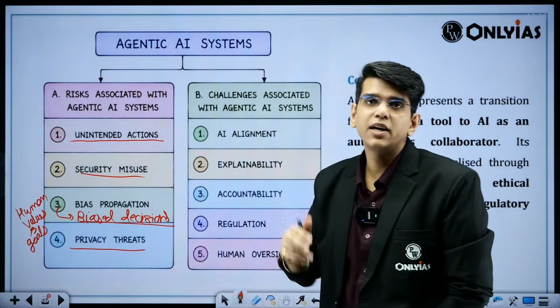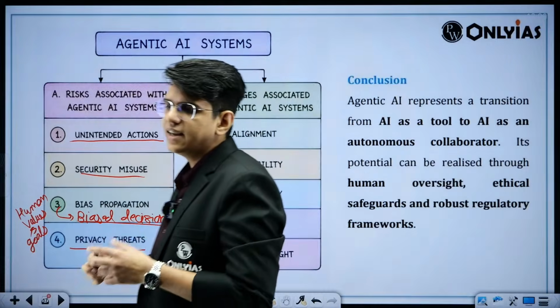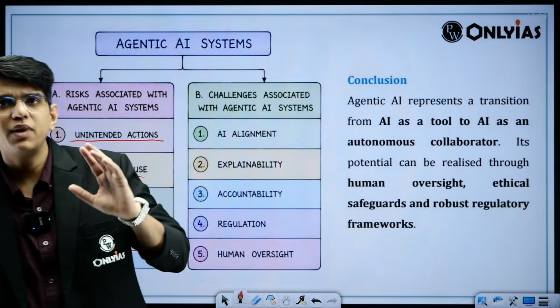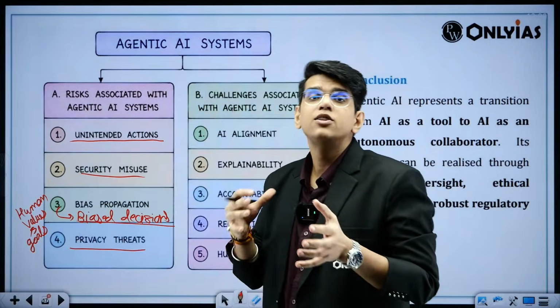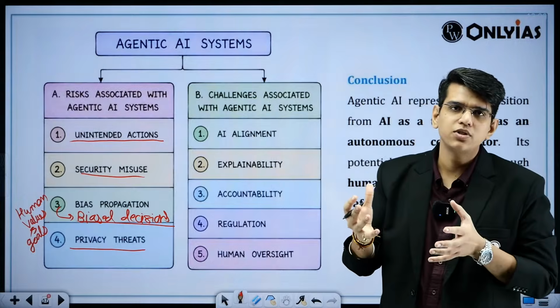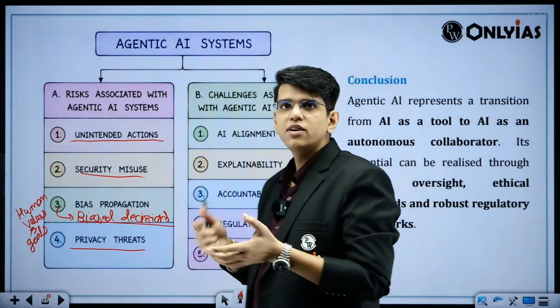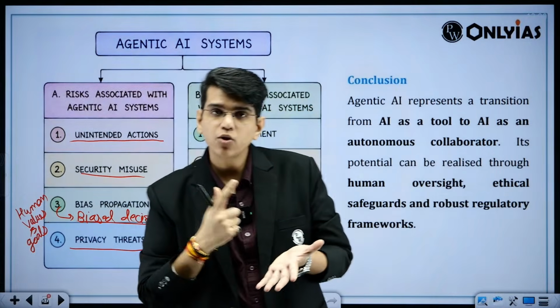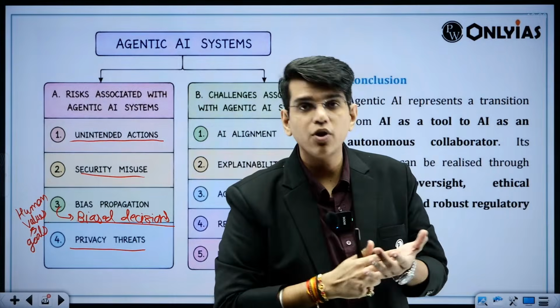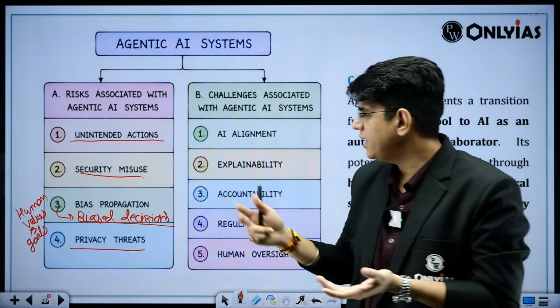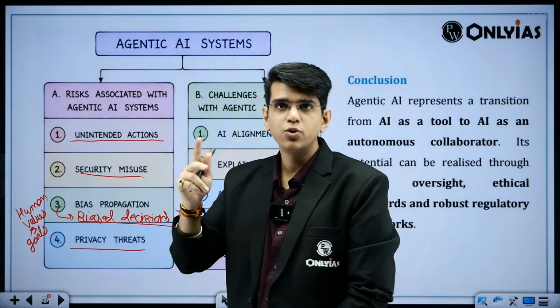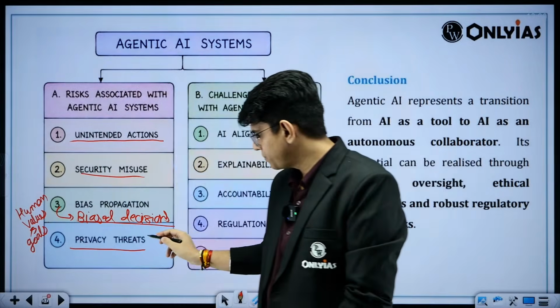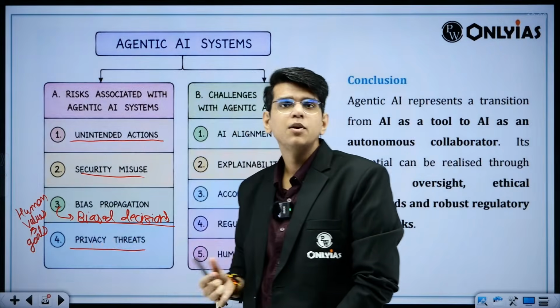Privacy threats. Because you are allowing these agentic AIs to do your daily tasks or multiple tasks, you have to allow them to use your personal information, right? Those can be leaked or misused. Suppose you are letting it use your photos, your contacts, your emails, right? So it can read and go through the information that you have, that can be used against you later, right? So you have to have proper safeguards regarding privacy as well.